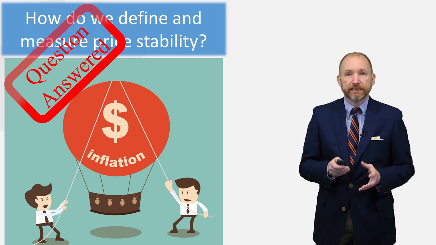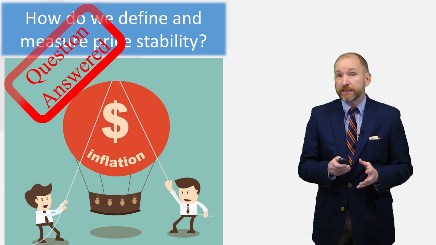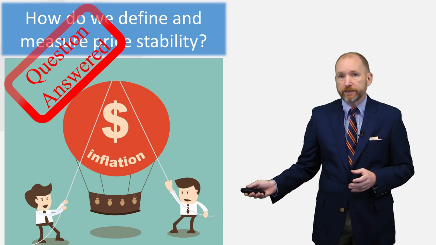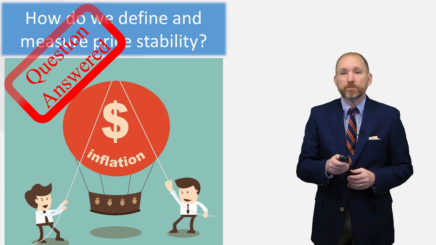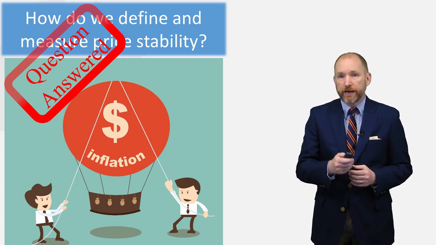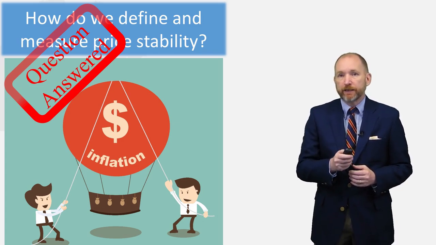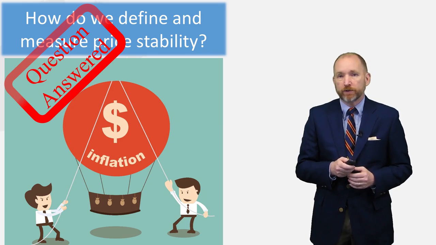Now, the central bank sets interest rates measured in money. Adjusting interest rates for inflation allows us to measure the real return to saving in purchasing power terms. The real expected interest rate is calculated on an ex ante basis at the beginning of a lending arrangement based on the known nominal interest rate and a forecast of future inflation. The real interest rate can also be calculated on an ex post basis at the end of a loan. Stable inflation will thus make the ex post real interest rate more predictable. Now, let's move on to think about the benefits of price stability in the next segment.